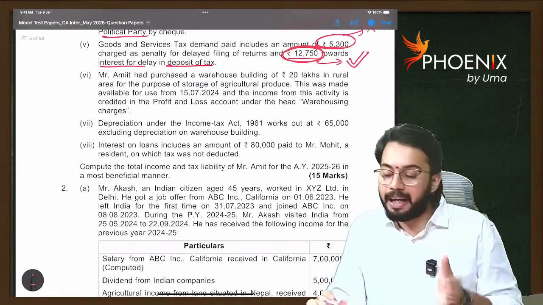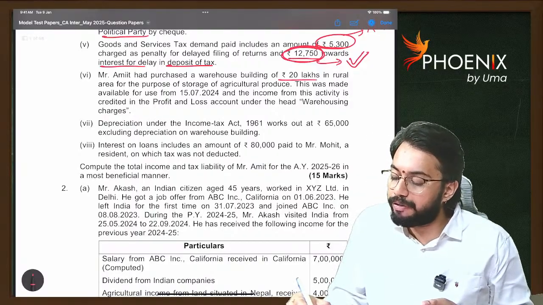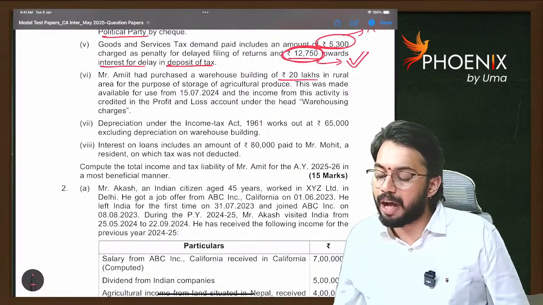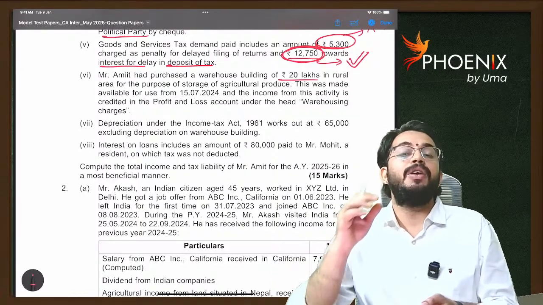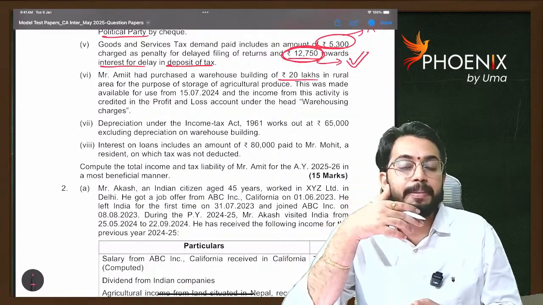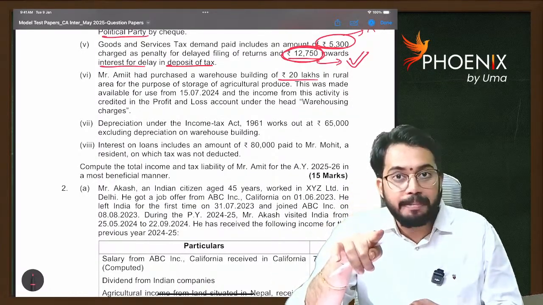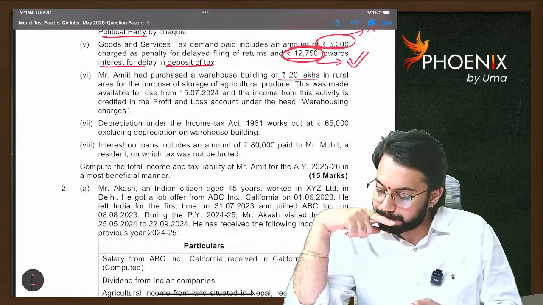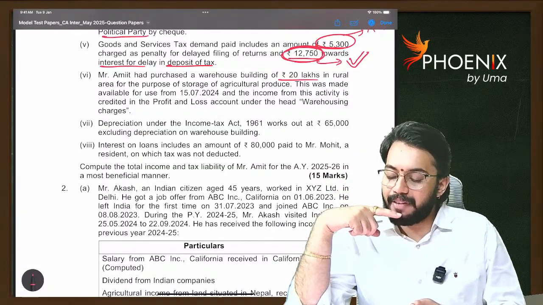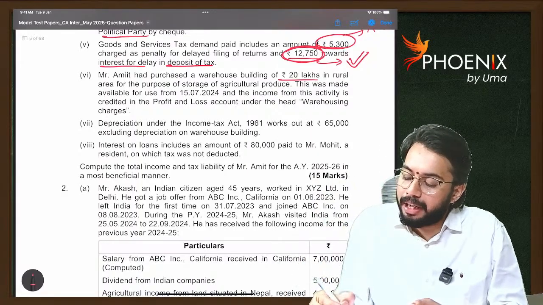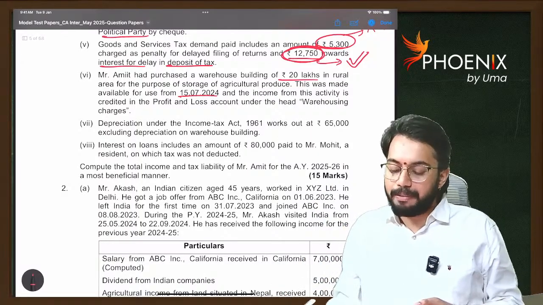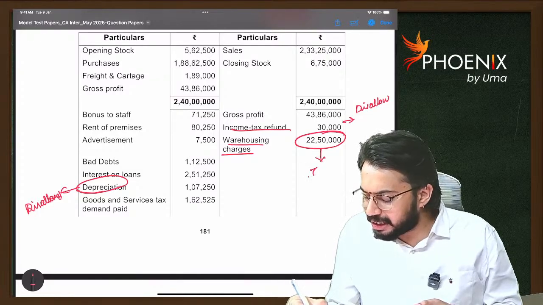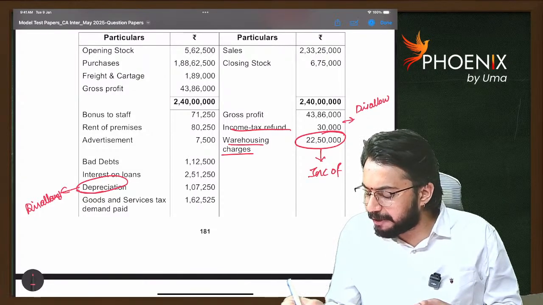Mr. Amit had purchased a warehouse building of 20 lakhs in a rural area for the purpose of storage of agricultural produce. The warehousing facility for storage of agricultural produce is a specified business eligible for deduction under section 35AD. This was made available for use from 15th July 2024. So whatever warehousing charges is there, this is income of specified business.